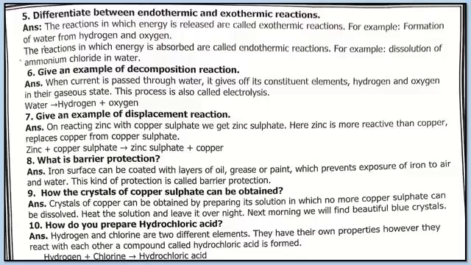Next is question number 7, give an example of displacement reaction. On reacting zinc with copper sulfate, we get zinc sulfate. Here zinc is more reactive than copper. Replace copper from copper sulfate. Like zinc plus copper sulfate means जब हम zinc के साथ copper sulfate को ऐड कर देते हैं, after that zinc sulfate plus copper is formed.